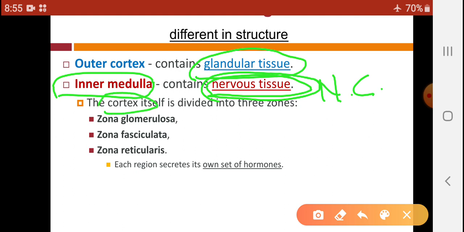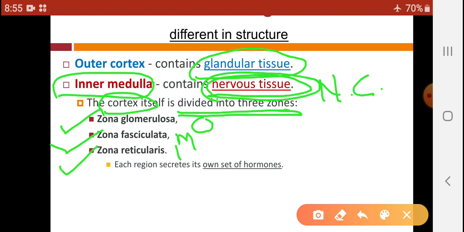While the cortex is divided into three zones, as we have seen in the diagram in the previous slide, and these three zones are zona glomerulosa, which is the outer, zona fasciculata, which is the middle, and zona reticularis, which is the inner. So each region secretes its own set of hormones. That means zona glomerulosa secretes different hormones to those of fasciculata and reticularis. So each of these zones secretes different hormones.